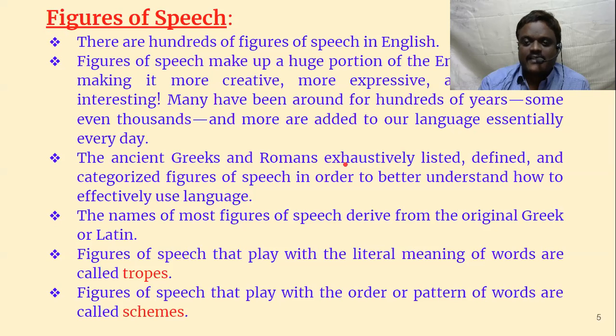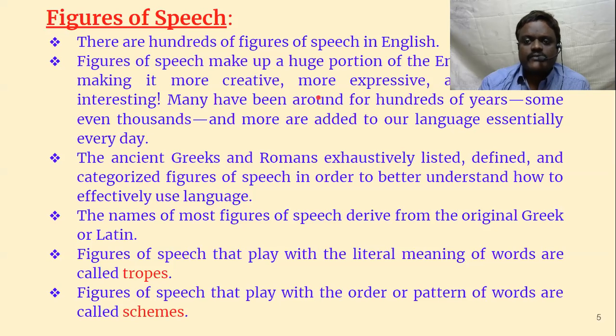English itself is a language borrowed from many languages, particularly from Latin and Greek, and the names of these schemes and tropes are also, most of them, borrowed from Latin and Greek. There are hundreds of figures of speech in English. Figures of speech make up a huge portion of the English language, making it more creative.